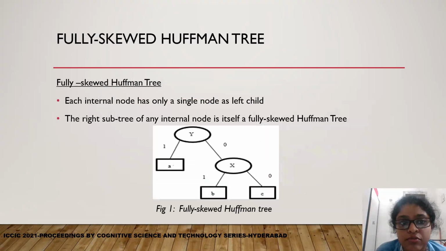A very important feature of Huffman trees is the fully skewed Huffman tree. Here what is observed is that the root node, including all the internal nodes of the tree, has only a single node as its left child. The right subtree of any root node or internal node is itself a fully skewed Huffman tree. This we can observe from Figure 1 shown.